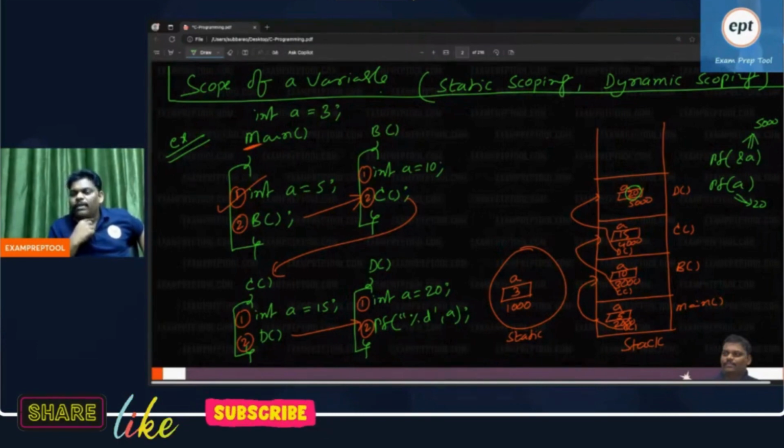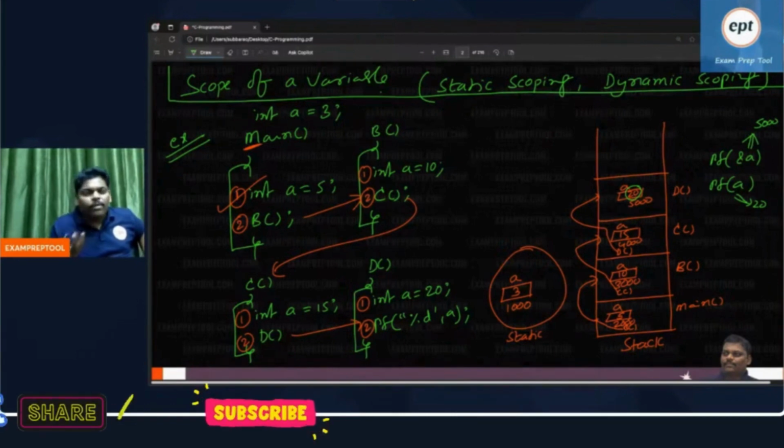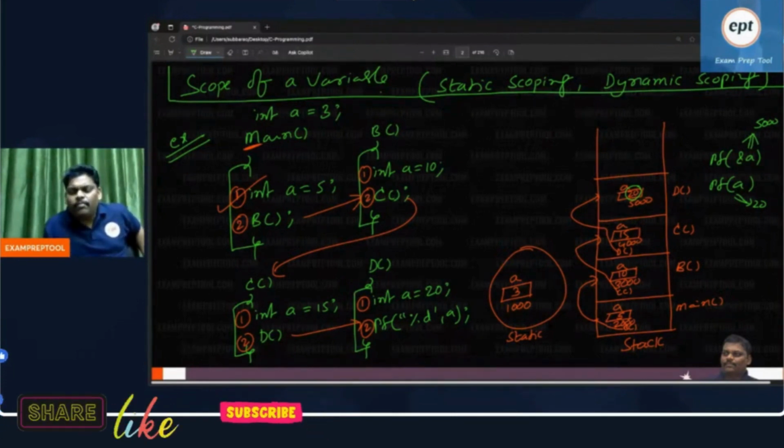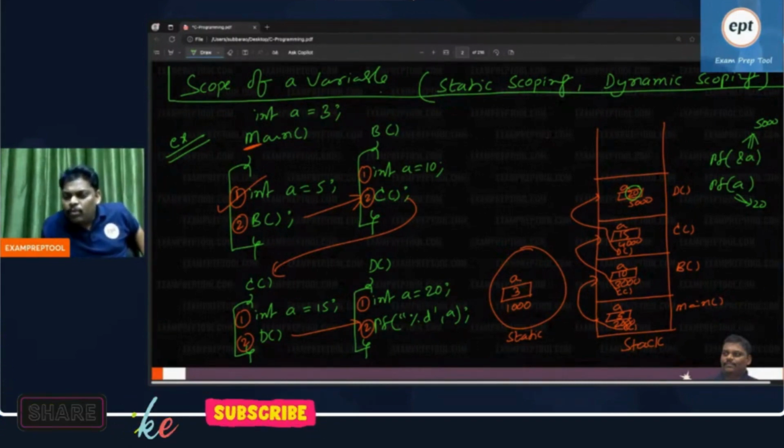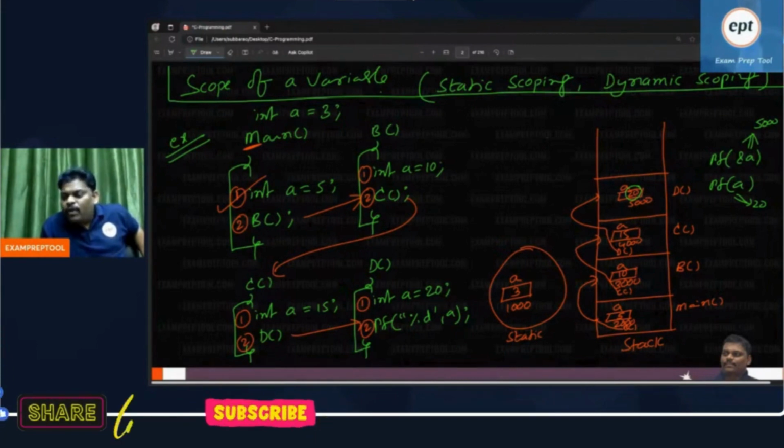Then 5 will be printed. If it is a queue, first in, first out. Whoever came inside the queue first, he will go out first. Then 5. But because of stack, the last person will print. Remember everyone. By default, your program will run in which area? Stack area.